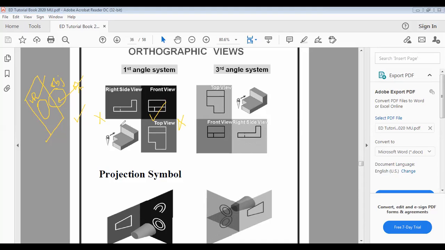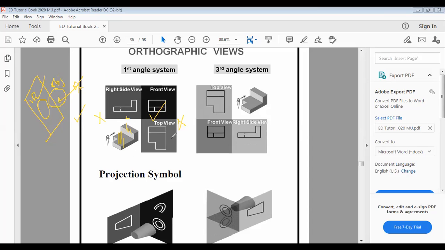Similarly, if I am standing here and seeing it from the top, I can see this particular face of this object as well as this particular face, and this face as well as this face. First of all, you have to make the triangle rectangle like this, and then you have to make this L shape so that your top view will be made. So in the first angle projection method, top view will be made below the x-axis.